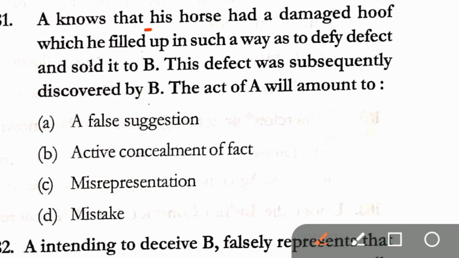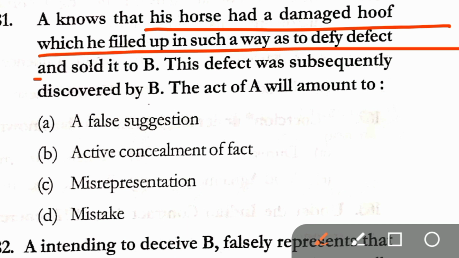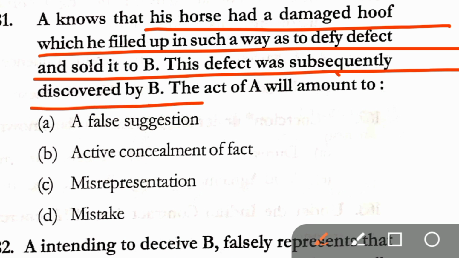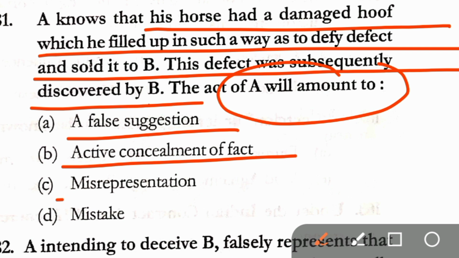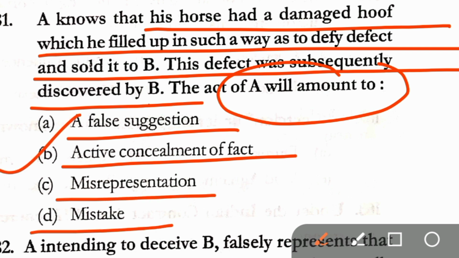Question number 181. A knows that his horse had a damaged hoof which he filled up in such a way as to hide the defect and sold it to B. This defect was subsequently discovered by B. The act of A will amount to option A, a false suggestion, B, active concealment of fact, C, misrepresentation, D, mistake. Correct answer here is option B, that is active concealment of fact.